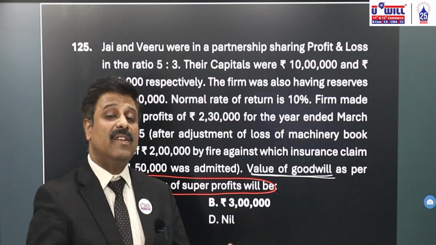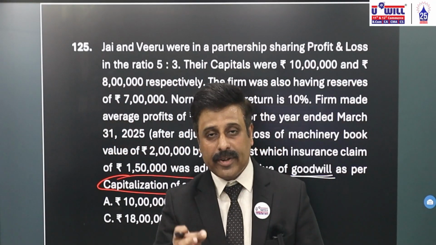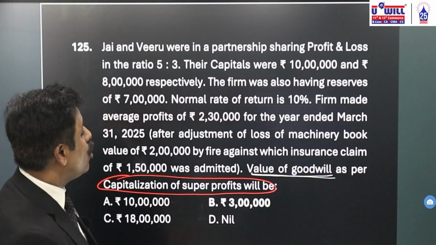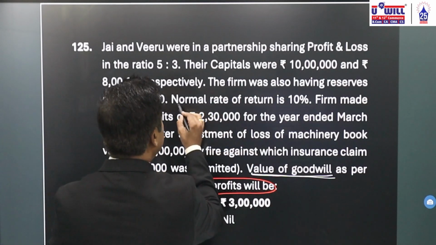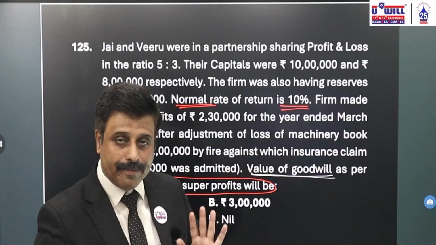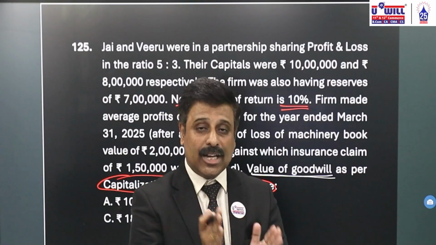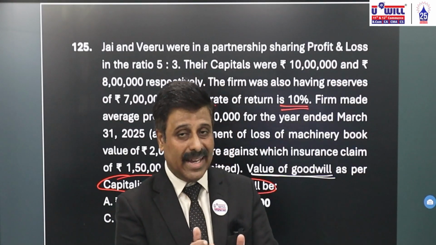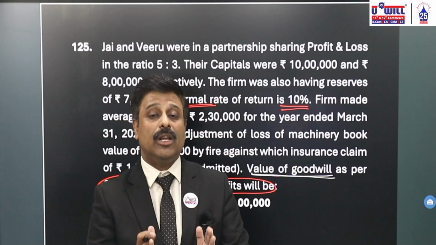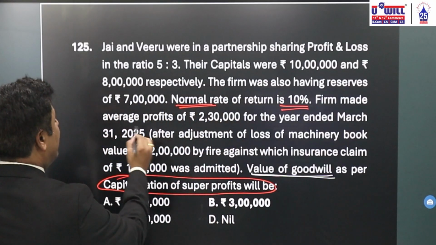Now, what is the value of goodwill? First of all, by capitalization of super profits method: super profits upon normal rate of return into 100. So first we need to find super profits. Normal rate of return is already given as 10%. Once we get super profits, we will divide it by normal rate of return 10 multiplied by 100. Now, how do we find super profits? Actual or average profits of the firm minus normal profits. Now, what are the actual or average profits of the firm?